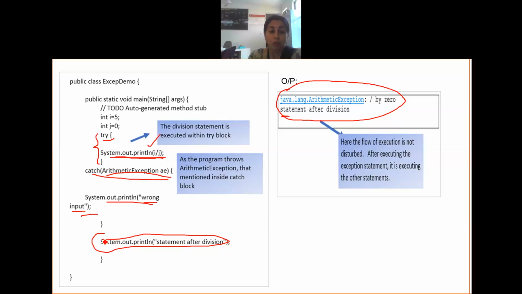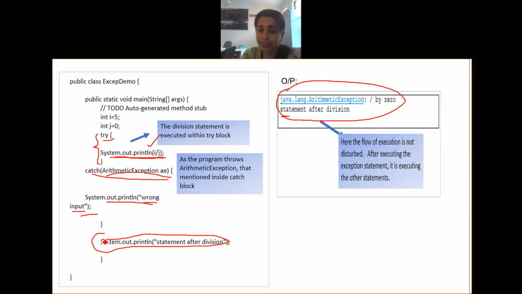Then, does a program possess exactly one catch block, or can it have only one catch block in the whole program? You can have n number of catch blocks. But one very important thing I will tell you. If you write try, and soon after try you write a finally block, then it is followed by the set of catch blocks.